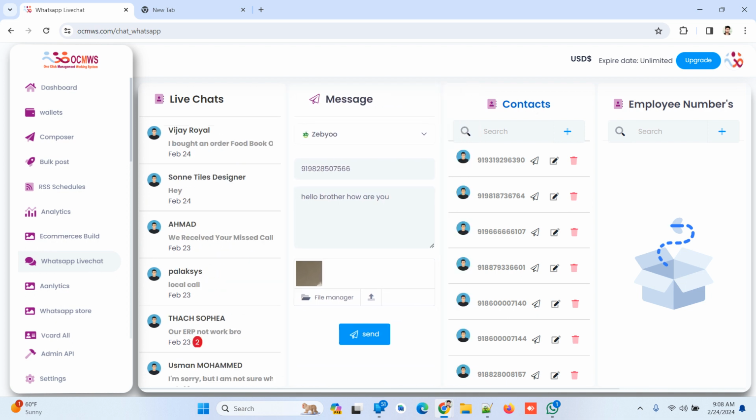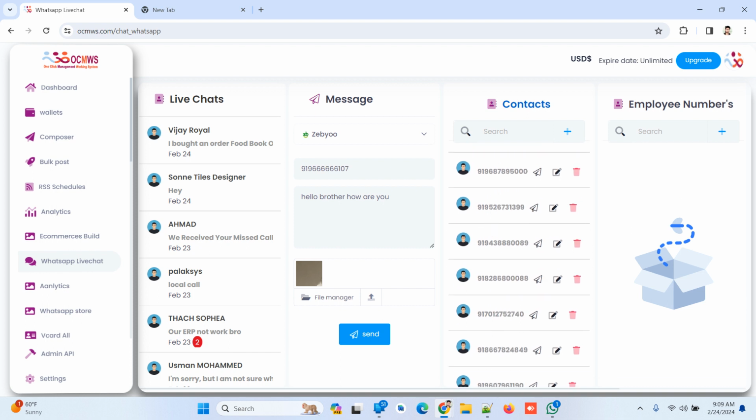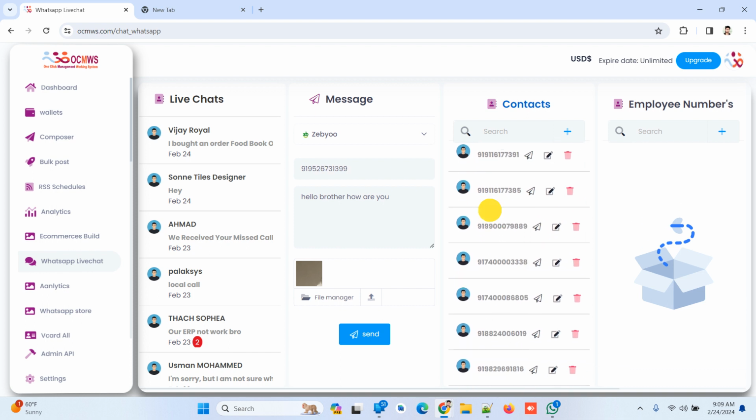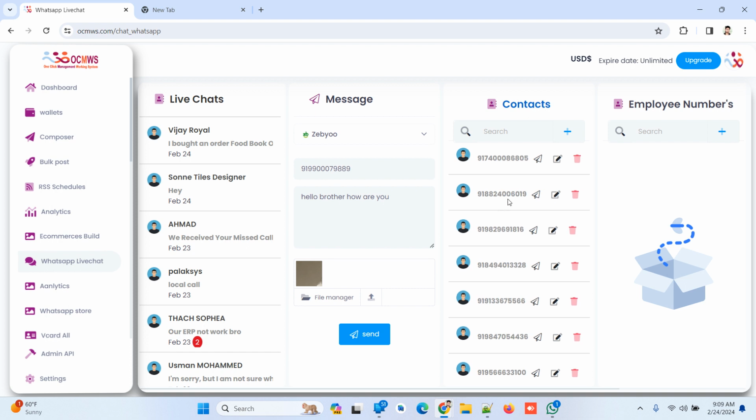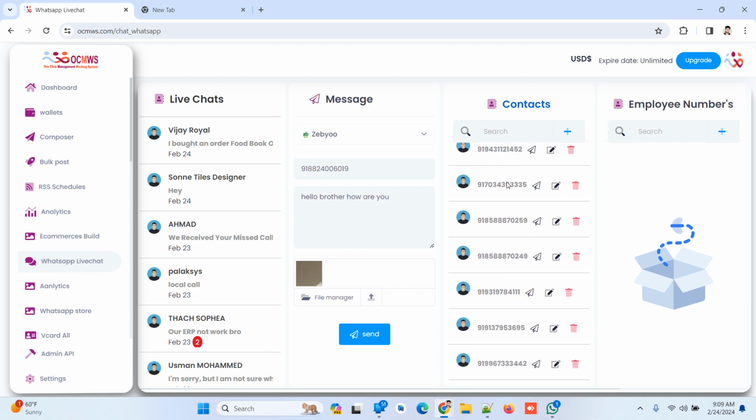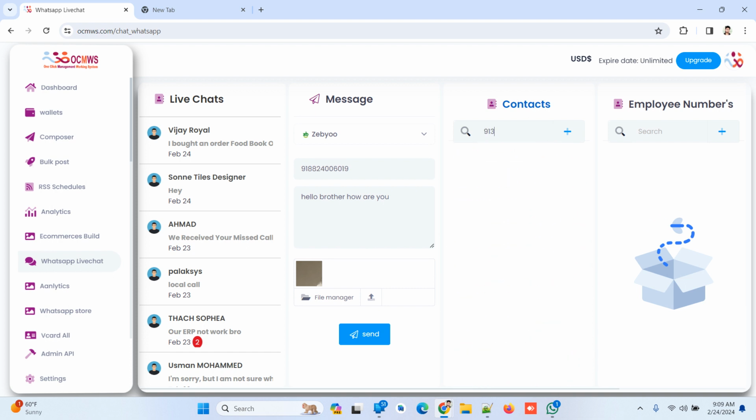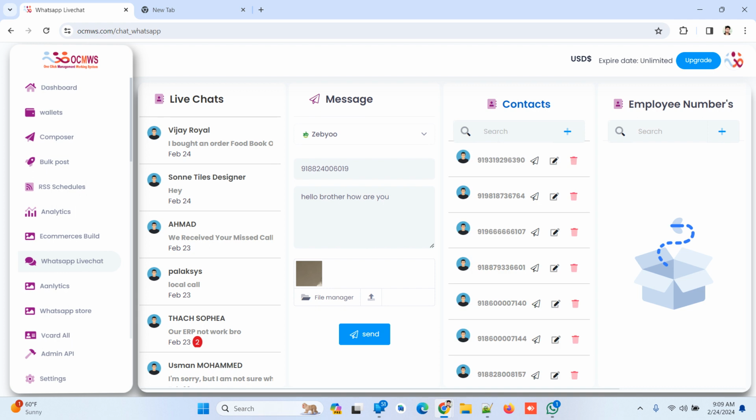Now you have to select a contact just like that. You can see the contact was changed. Okay, your full contact list is on here. Okay, you can search whatever you want, and you can also add on here.